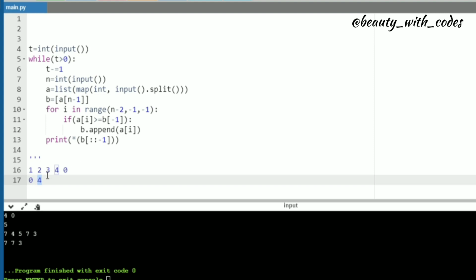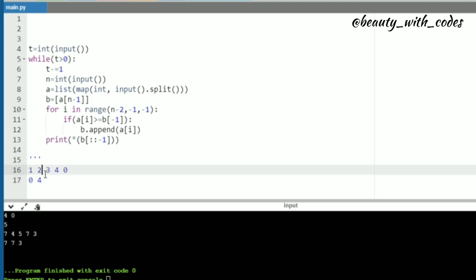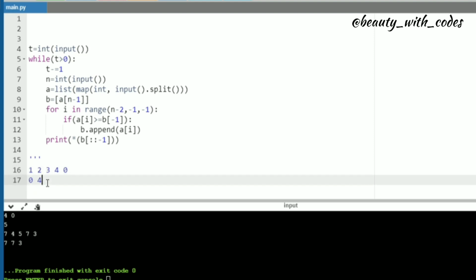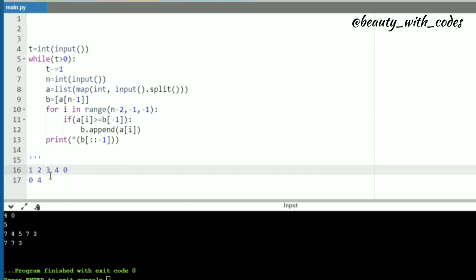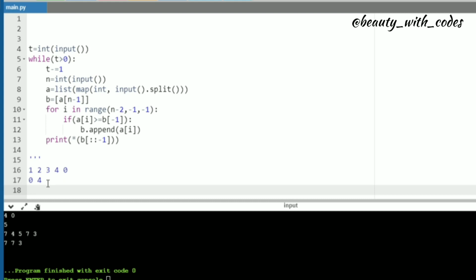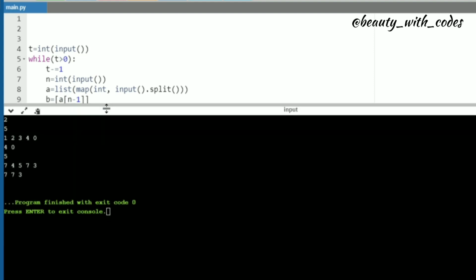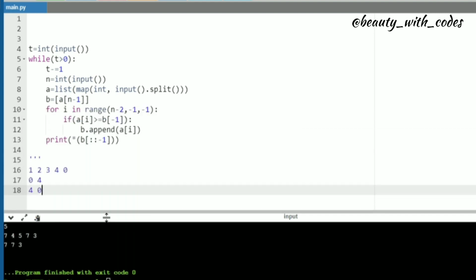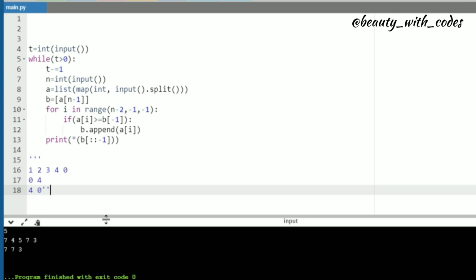And then a of I will be 2, and when 2 is compared with the last element of b, that is 4, again a of I is smaller, and the same goes with 1, isn't it? So b will have only two elements, 0 and 4. But since we printed b in reversed order, what is going to be printed? It is going to be 4, 0, and this is what our output is, isn't it? 4 and 0. So yeah, I hope you understood these things.